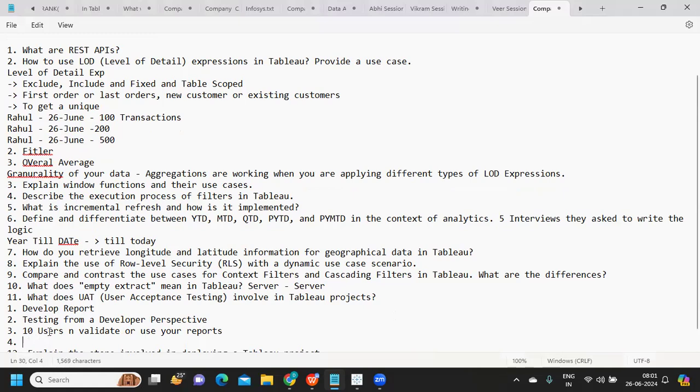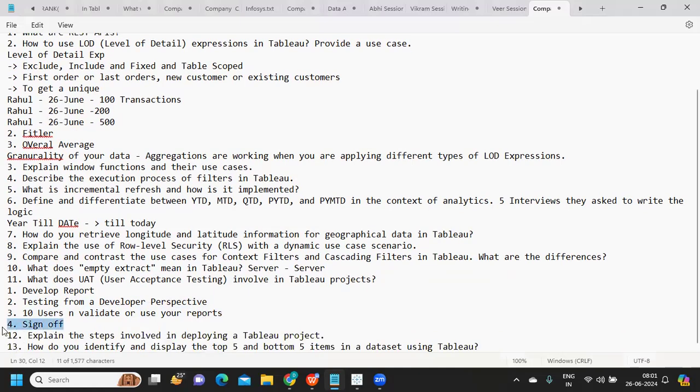If they feel everything is good, apart from the testing team doing their testing and validating everything, they will give a sign off. That is called user acceptance testing. So users are accepting that whatever you have built is good for them, and they are ready to use it. That is UAT sign off. Once it is done, I think this is the last phase of testing, and you are ready to move your reports to production.